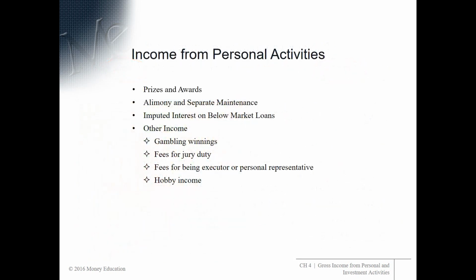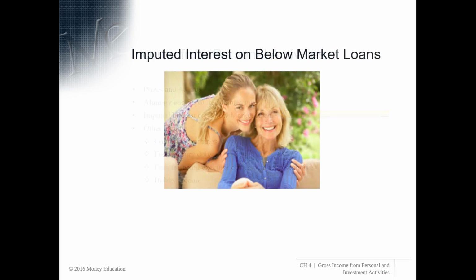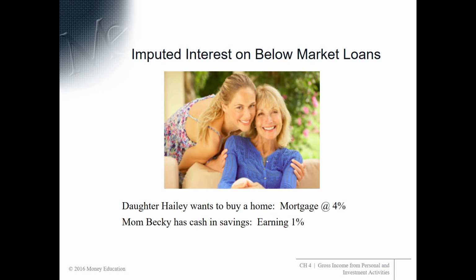Okay, this textbook also discusses income from personal activities. We won't discuss all of these, but we are going to discuss imputed interest and below market loans. Okay, here are your clients. Daughter Haley wants to buy a home and she can get a mortgage at 4%, but of course she is just starting out. And Mom Becky has cash in savings and Mom is only earning 1% on her savings. So they come up with this idea to help each other out.